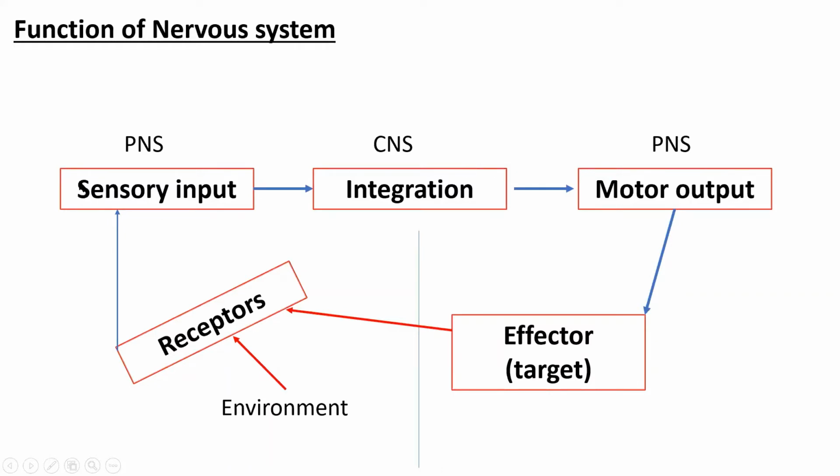For example, suppose you have put your hand upon a hot object. The receptors are stimulated because that hot object is damaging your tissue. Those receptors are stimulated and it will be processed in the CNS, and through the motor unit the muscle will contract, and you are able to retract your hand from the hot object. So these receptors send information, then integration, and the action. This is the general function of the nervous system.